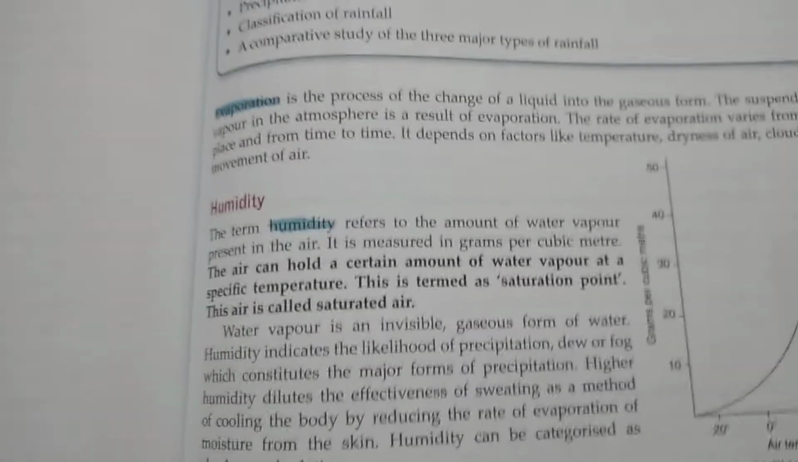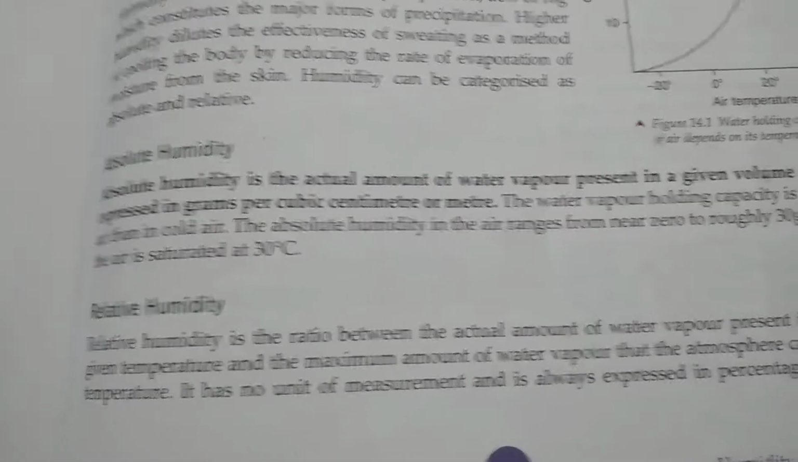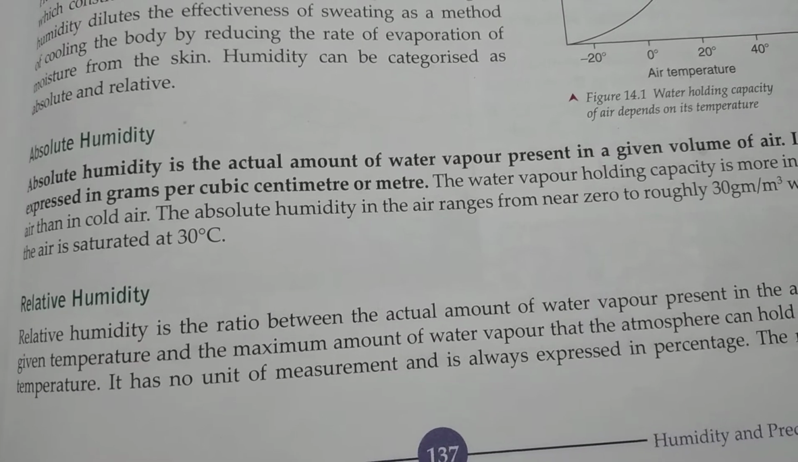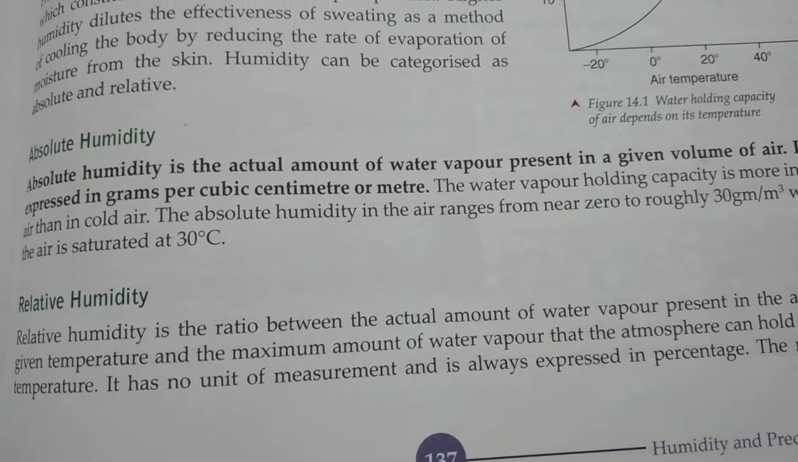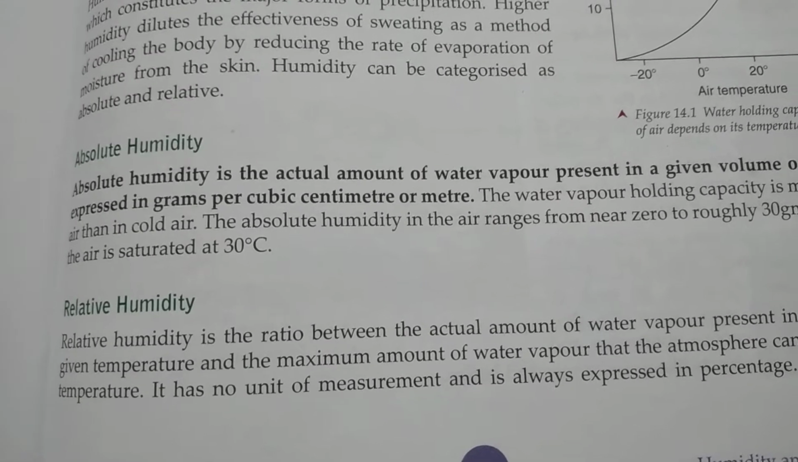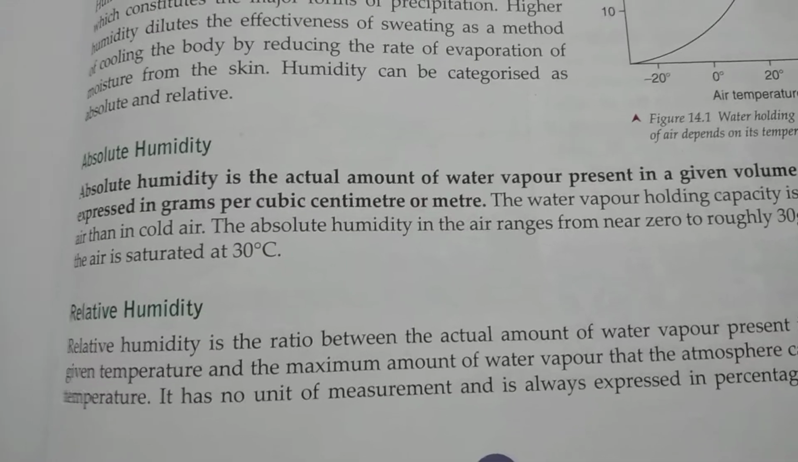Now, there are two kinds of humidity. The first one is absolute humidity, and the second one is relative humidity. Absolute humidity is the actual amount of water vapor present at a given temperature in a specific amount of air. It is usually measured in gram per cubic centimeter or meter.